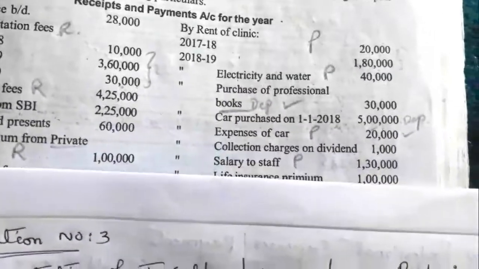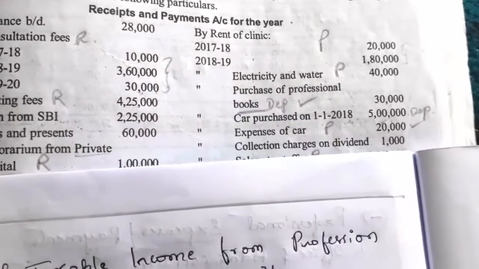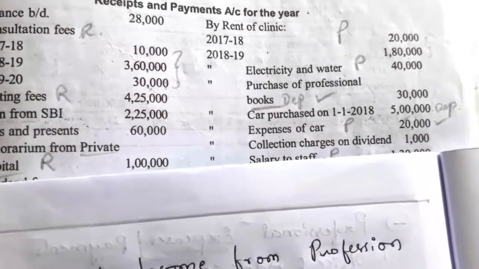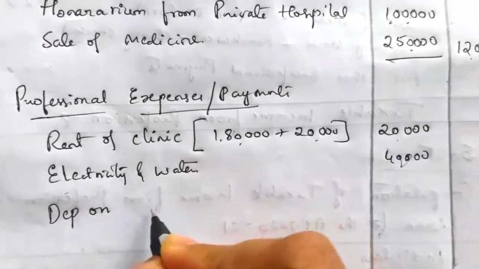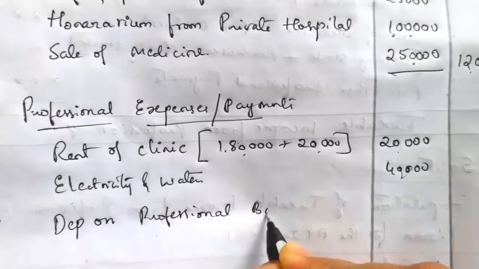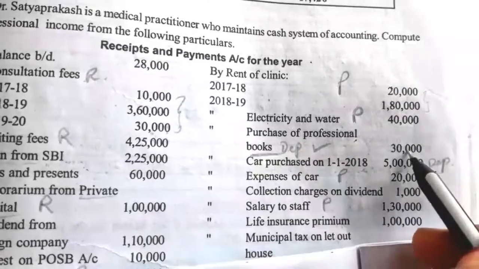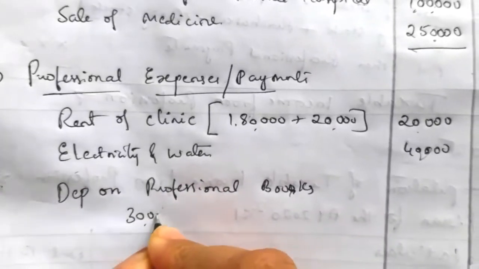Next is about professional books, the purchase of professional books. Relating to professional books, we have to charge only the depreciation. Let's calculate the depreciation on professional related books. So what is the books value here? The purchase of books value is 30,000. So he purchased the books of 30,000. 30,000 is the value of the book.